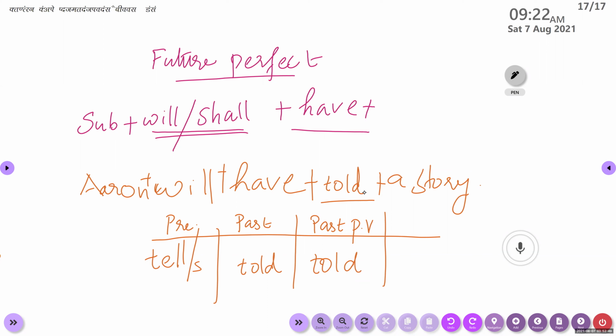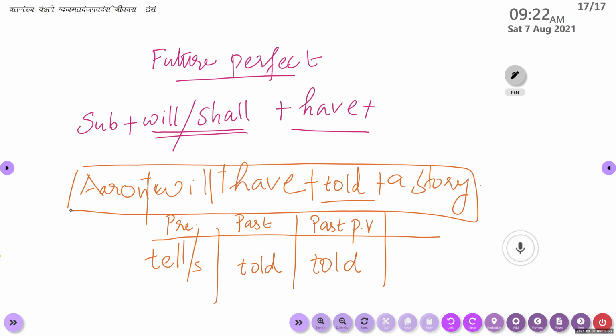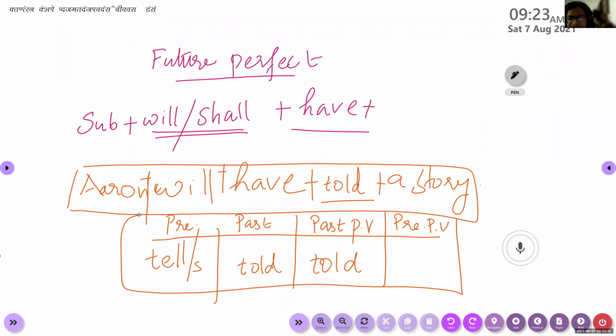Okay, so look at the sentence. Aaron will have told a story. Now this is a perfect sentence. Now you construct your sentence and tell me what is the present participle form of the verb. Your video is off. No problem. Tell, tells present. Told is the past form. Past participle form of the verb is told. What is the present participle form, Aaron? Tells. Oh my God. Tells is the present form of the verb, right?